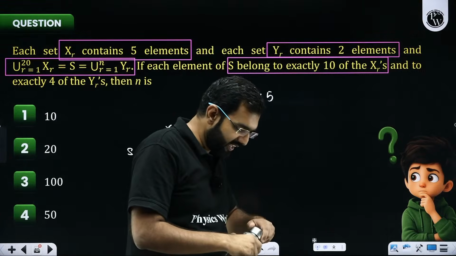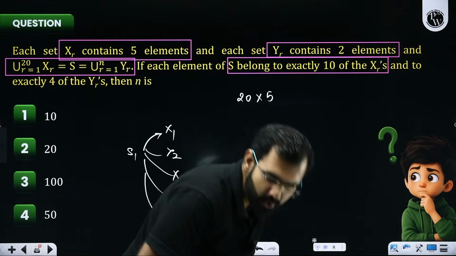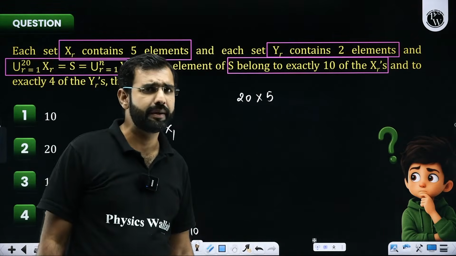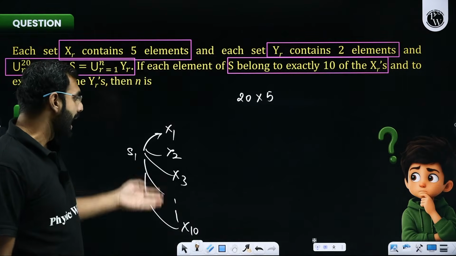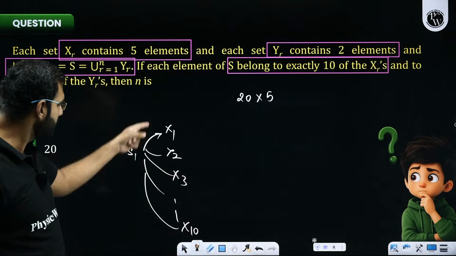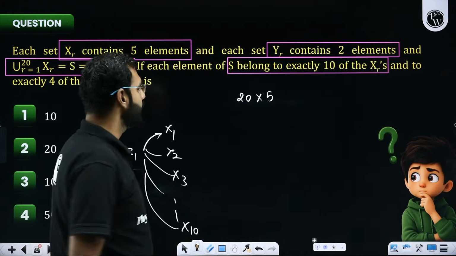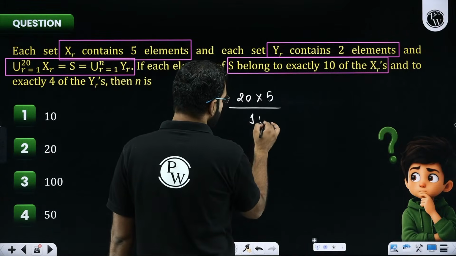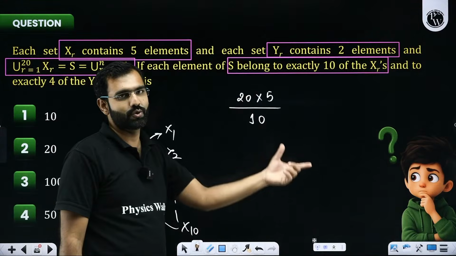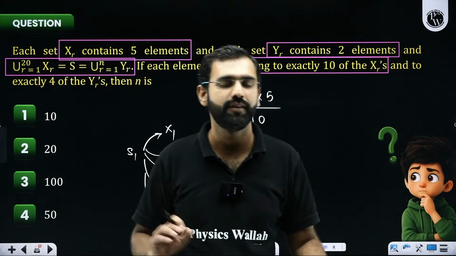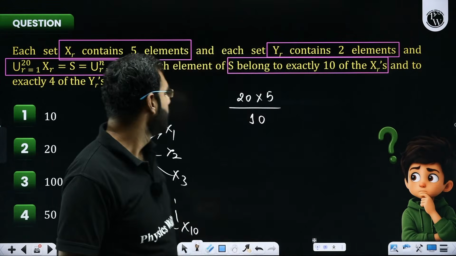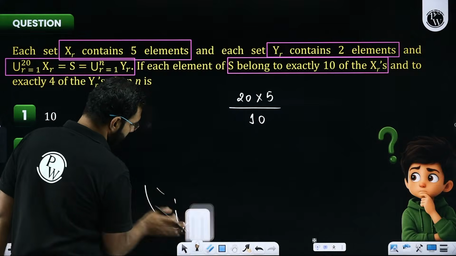So in this case, when I said that there are 100 students in our school, based on 20 into 5's data, I'm clearly making a mistake. So what mistake? Every student is getting counted 10 times because every student is participating in 10 sports. So if every student is getting counted 10 times, you are actually counting everyone 10 times. So if you are saying there are 100 students, there are technically 100 by 10 students in this school. My point, yes or no? Everybody, I hope this is how I'll first of all write the data.